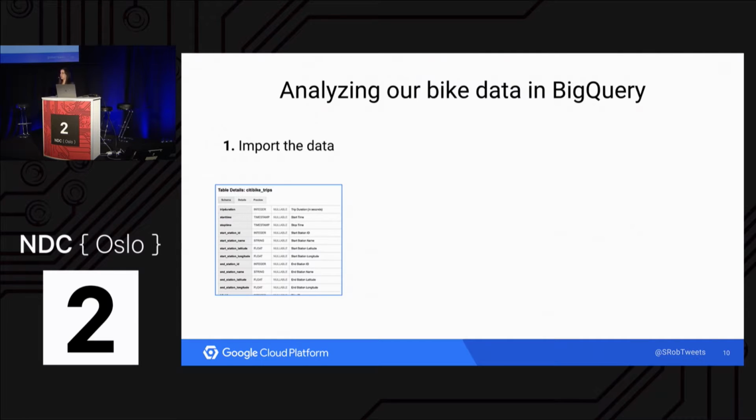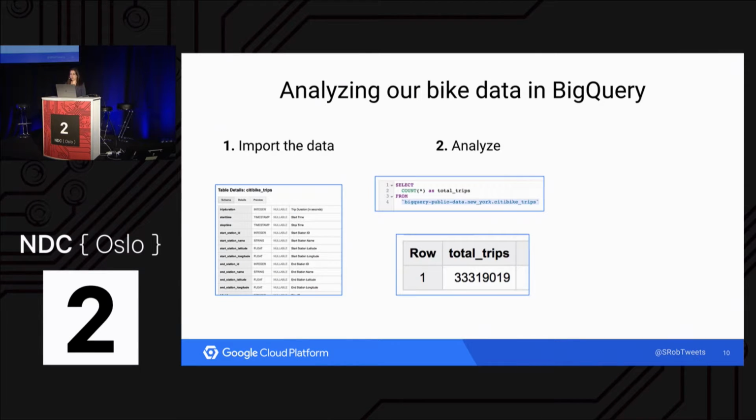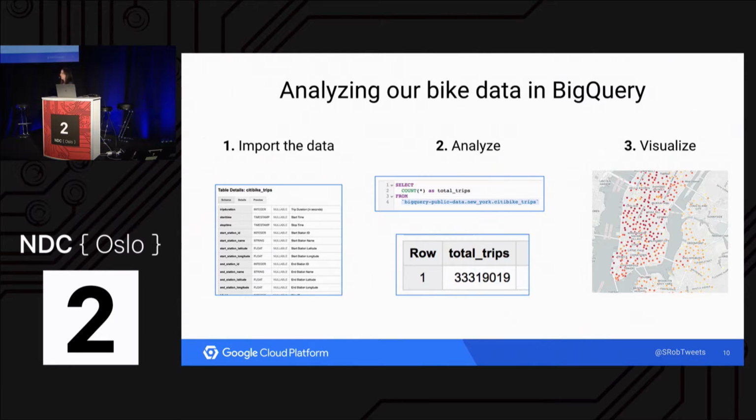So the first step was I found all this CSV data. I needed a way to import it into BigQuery. I'm going to show you how I did that. Once it's in BigQuery, I wanted to analyze it. We get a ton of data on every trip, so lots of possible different ways to analyze the data. And then finally, I wanted to visualize some of the data, because BigQuery gives you this nice table output, but sometimes it's easier to digest this data in the form of a visualization.